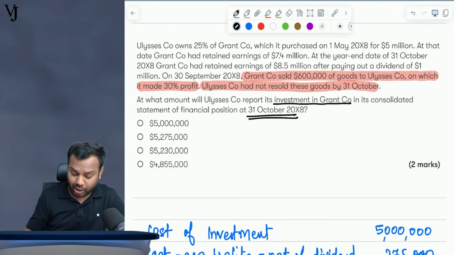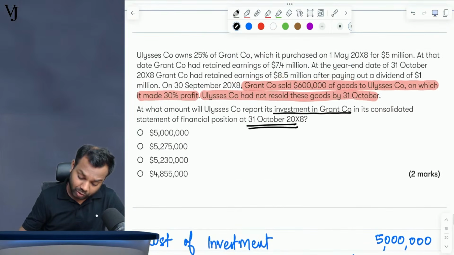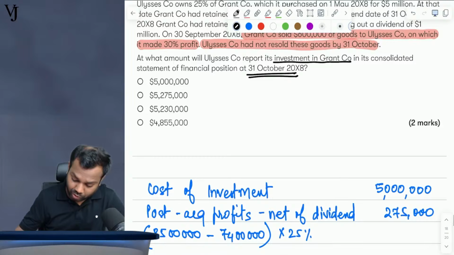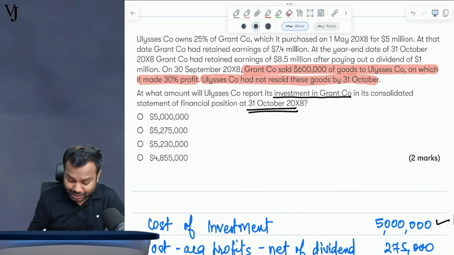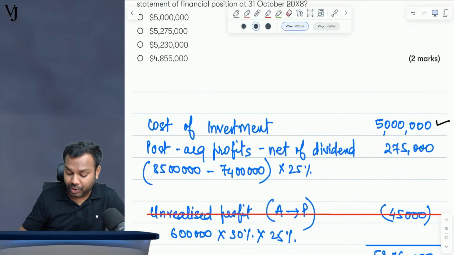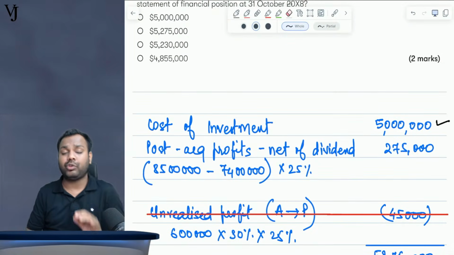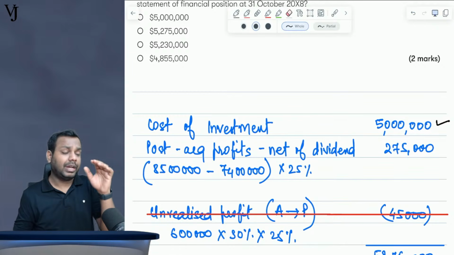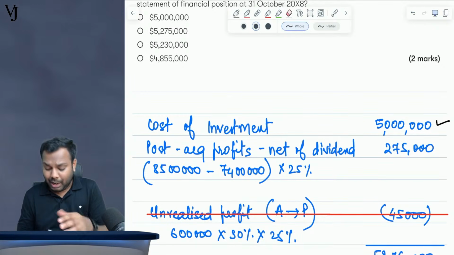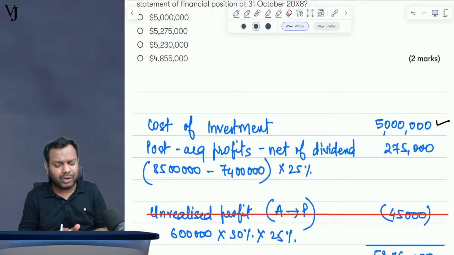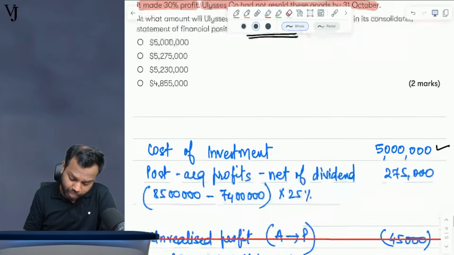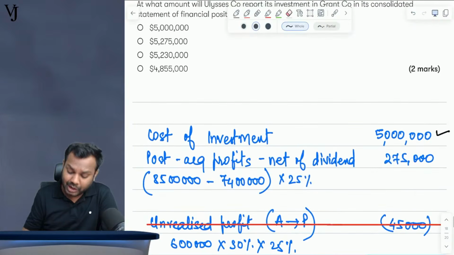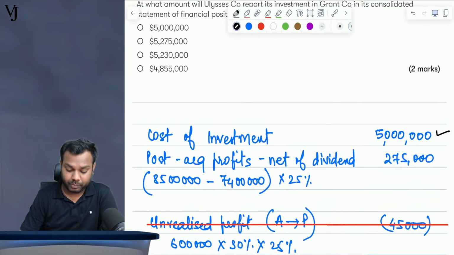So how will you calculate? What is the cost of investment? 5 million. Now what is the movement in retained earnings? It's the post acquisition profit net of dividend. If the question gives you profit and dividend separately, then you add profit and reduce dividend. But since the movement was net of dividend, I recorded it net. So 8.5 million minus 7.4 million, our share is 25%, which comes to 275,000.